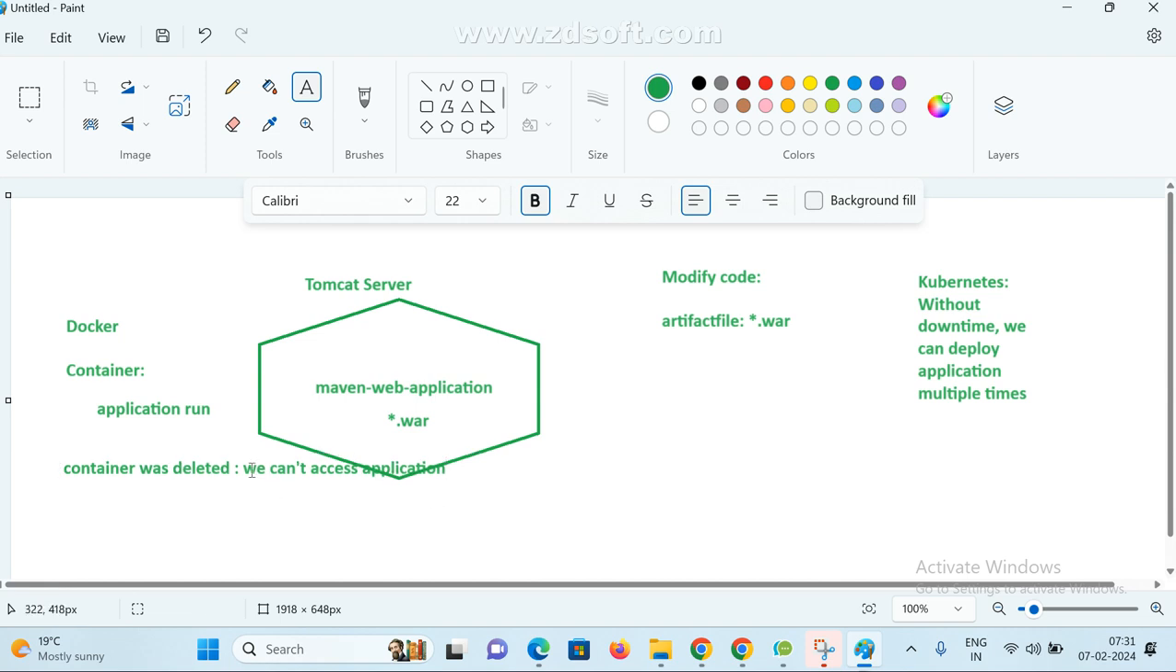Now again, what do we need to do? Manually we need to create it, right? If you go and run the same command again, the application will work. Yes or no? Yes, sir. But if you come to Kubernetes, even if the container is deleted, it will automatically recreate one more container.